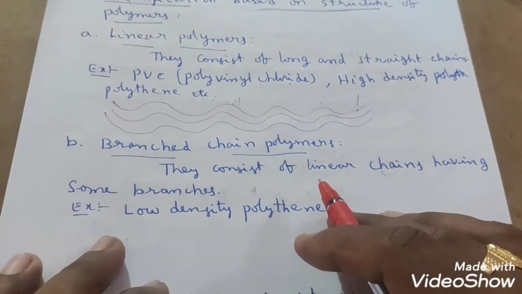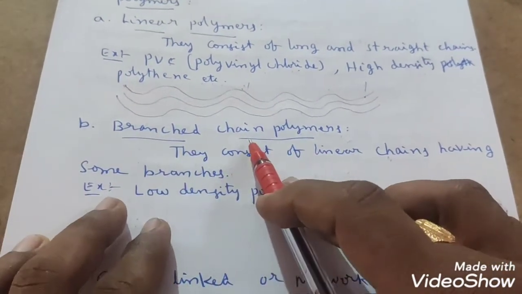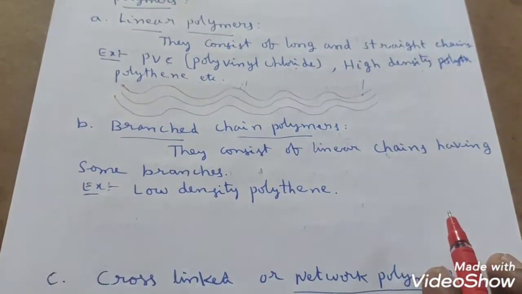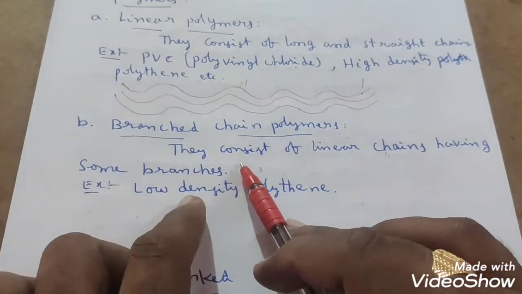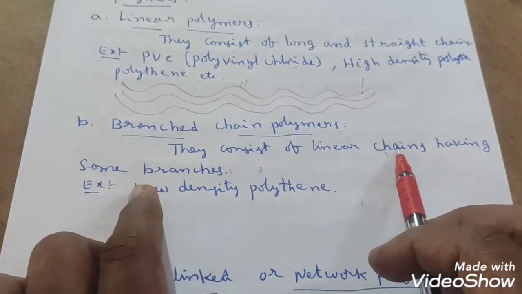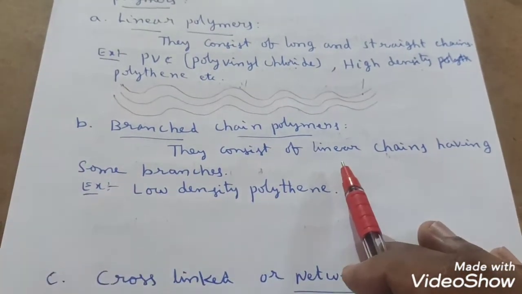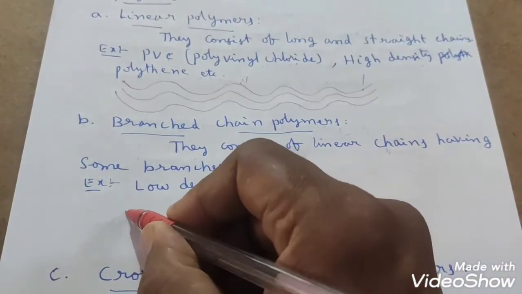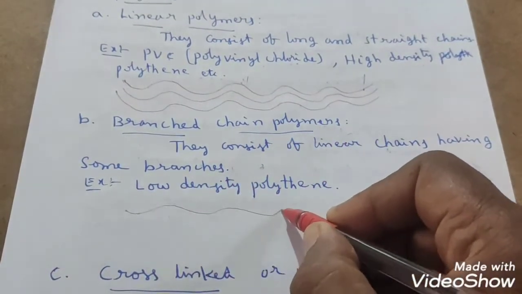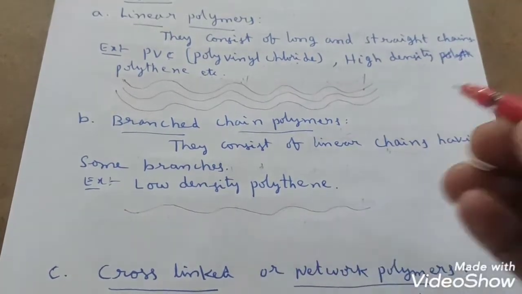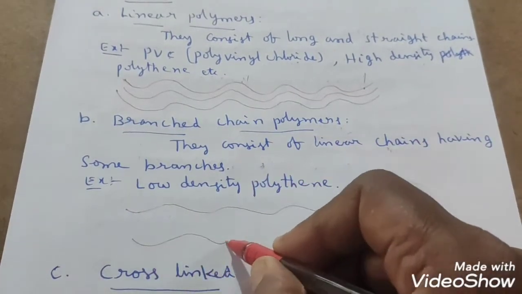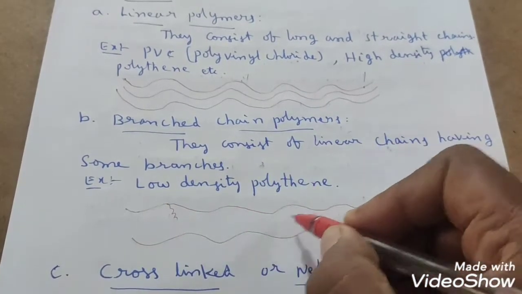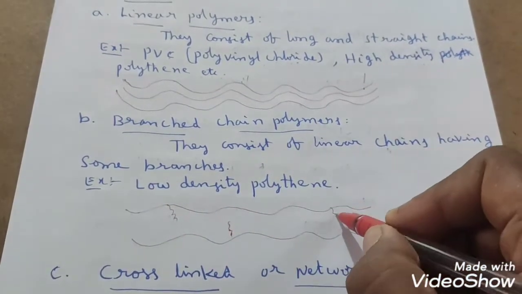And the next classification we have is branched chain polymers. Branched chain polymers are also linear chains only, but they consist of some branches. It will be like this: a linear chain, and some branches in the middle, here one branch, here one branch, here one branch.